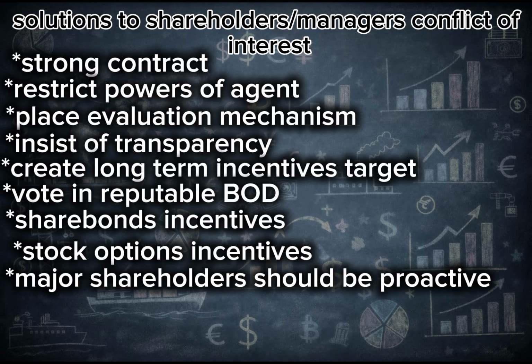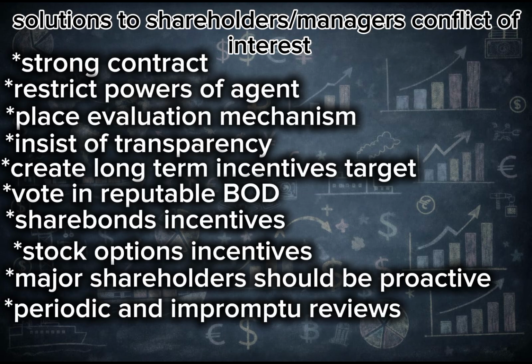Also, we can mitigate this problem by creating periodic and impromptu reviews of the managers using mechanisms like external auditors. Another method is for shareholders to try to force the hands of management by getting enough proxies, that is, enough votes, so as to force the hands of management. This is through what is called a proxy fight.